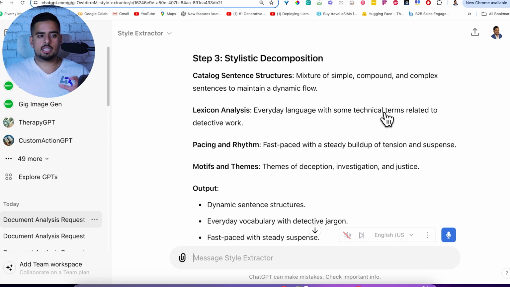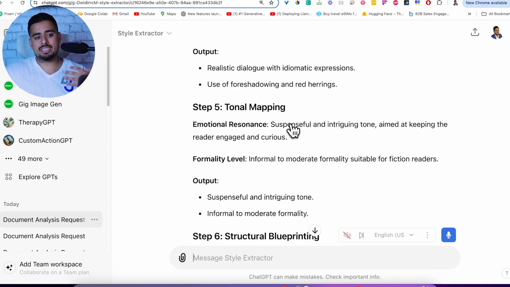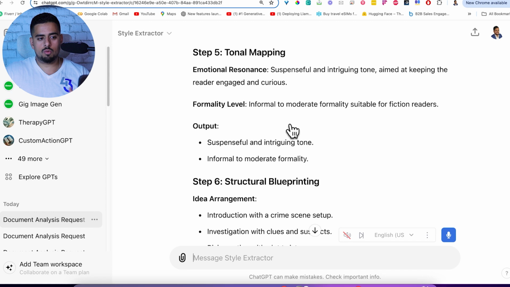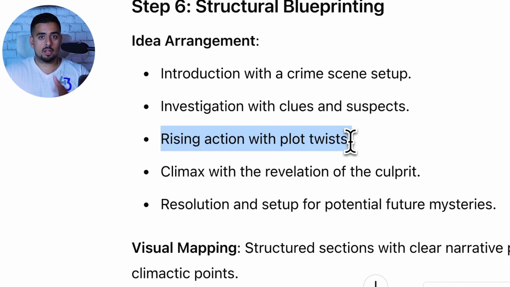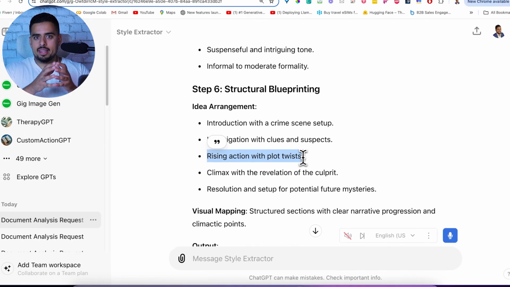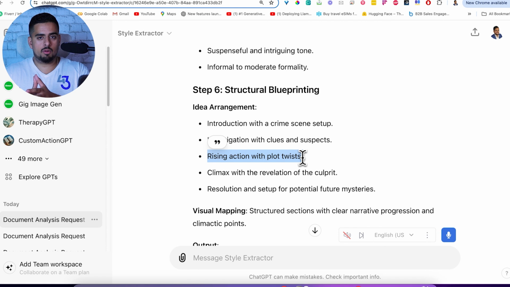And as you go down, the stylistic decomposition is saying a mixture of simple, compound, and complex sentences. So very different from the original document, which is more plain Jane. And again, as you go down, you'll see it's saying that suspenseful and intriguing tone over and over again. It's breaking down the blueprint in a very different way and actually saying rising action with plot twists. So it's really understanding that and distilling that information in that one sentence,